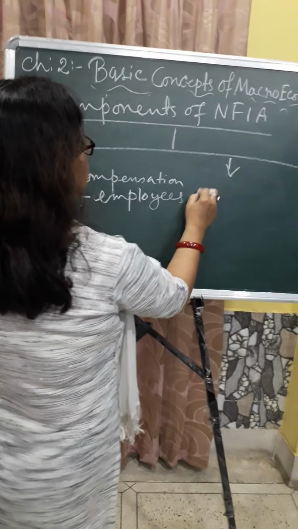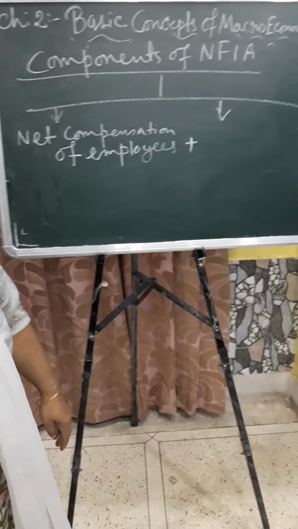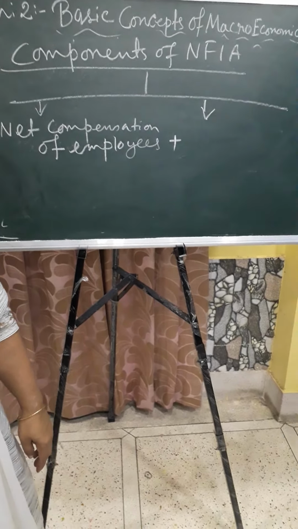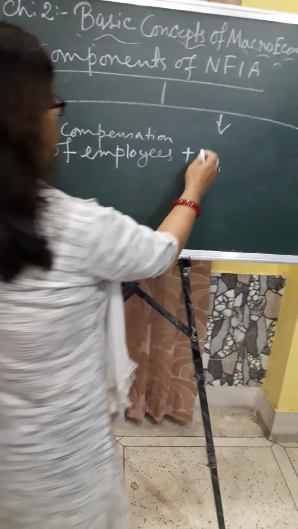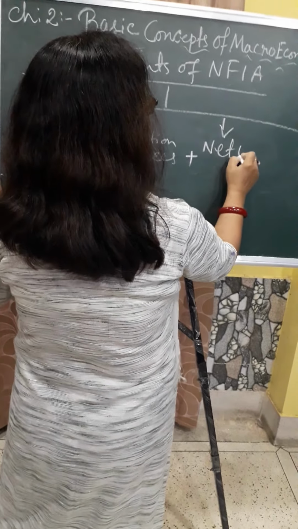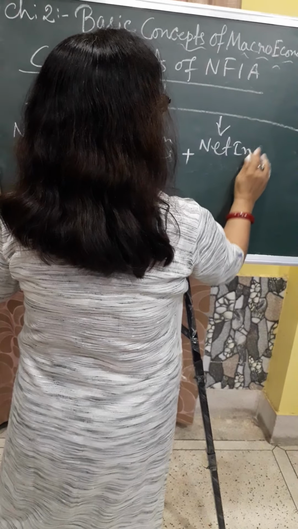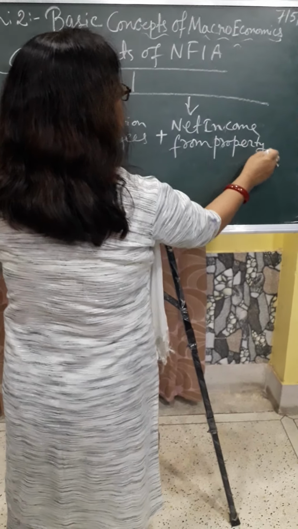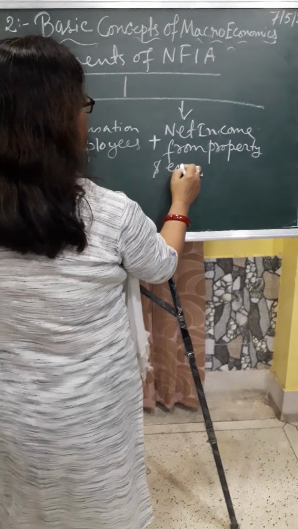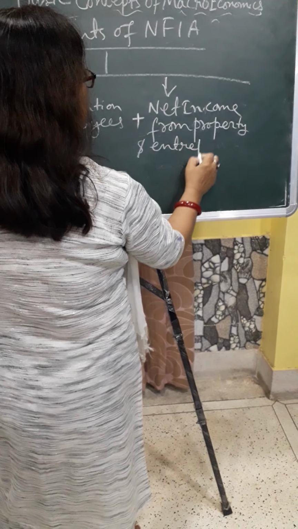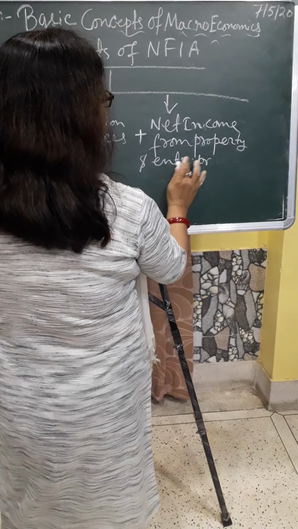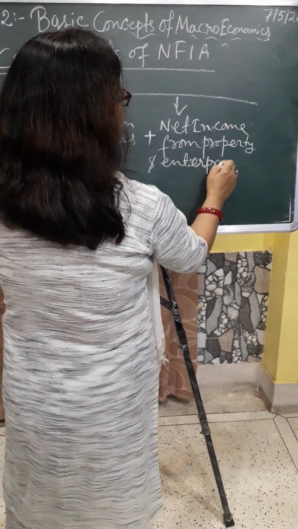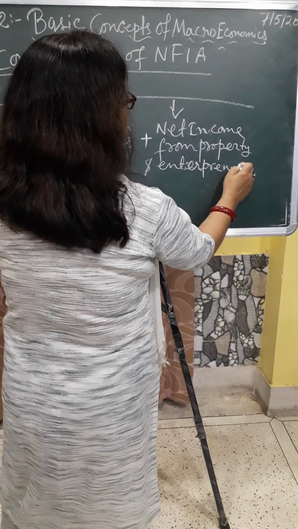Number 2, you write net income from property and entrepreneurship.